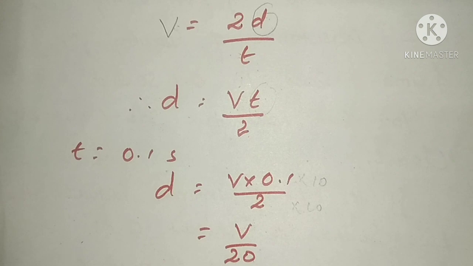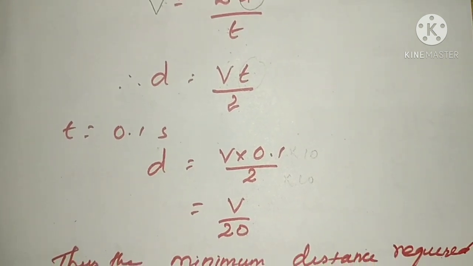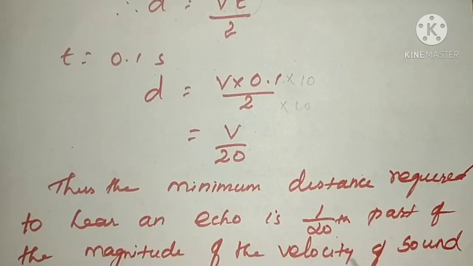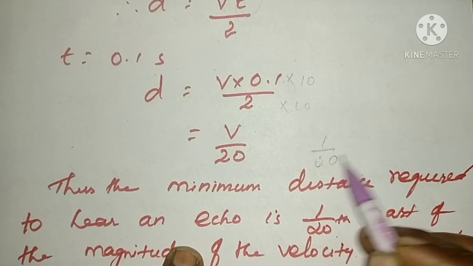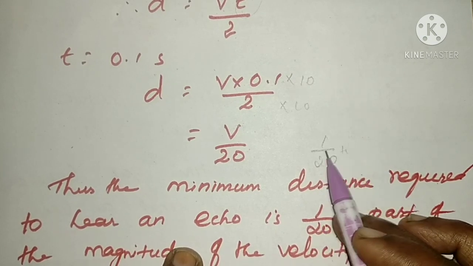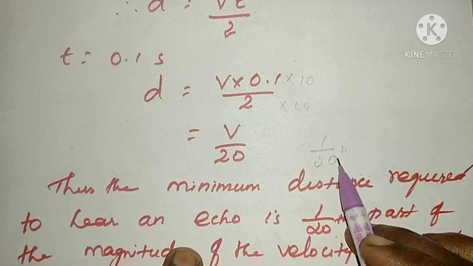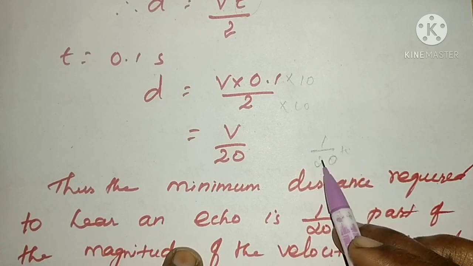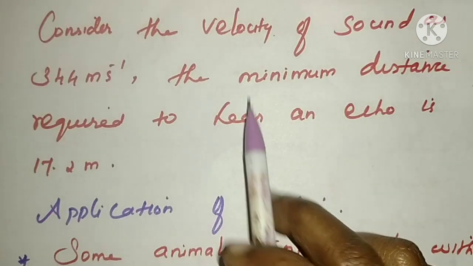That is, the minimum distance required to hear the echo is 1 by 20th part of the magnitude of the velocity of sound. Only if the distance is this much can we hear the echo sound. Now how to calculate the distance?